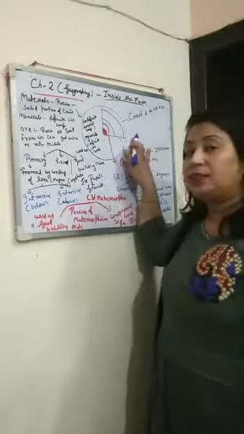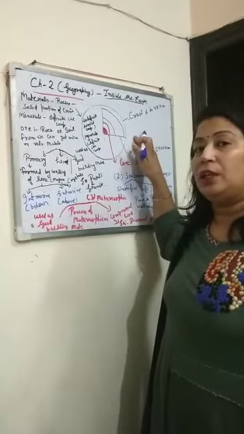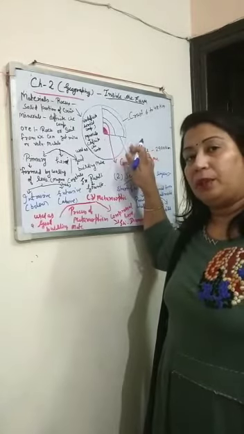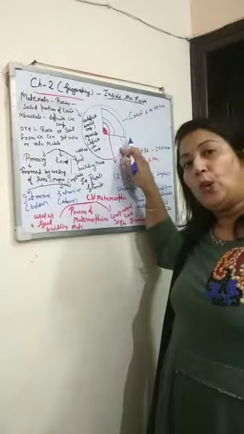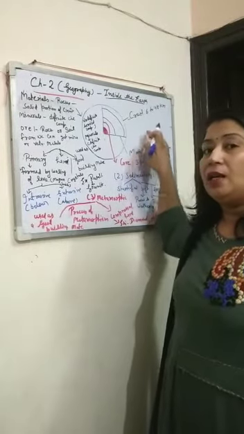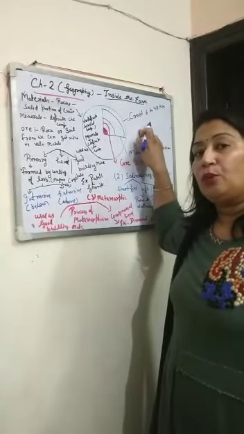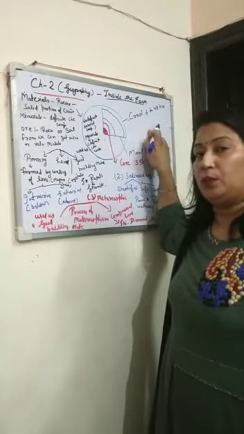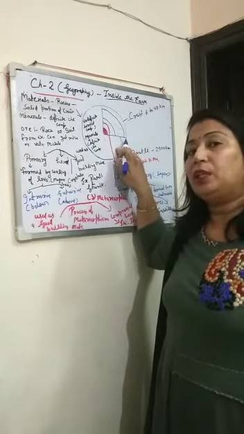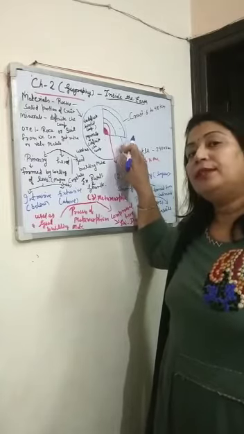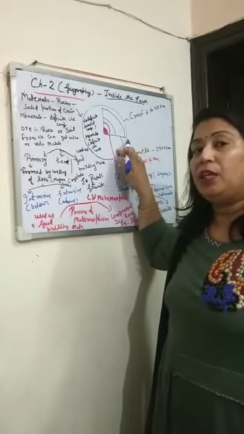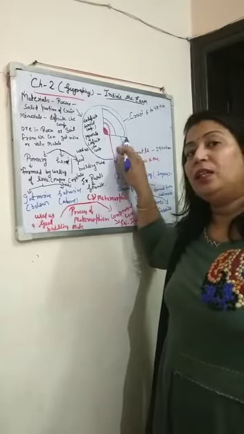The crust we had seen, it is the topmost and the thinnest layer of the earth. Then we had seen the mantle. The mantle is the intermediate layer between the crust and the core. Its thickness is 2900 kilometer. And what is the thickness of the crust? That varies from 6 to 48 kilometer. Then we had seen the core. The core is the innermost layer of the earth. It is known as centrosphere, as it is at the center of the earth.